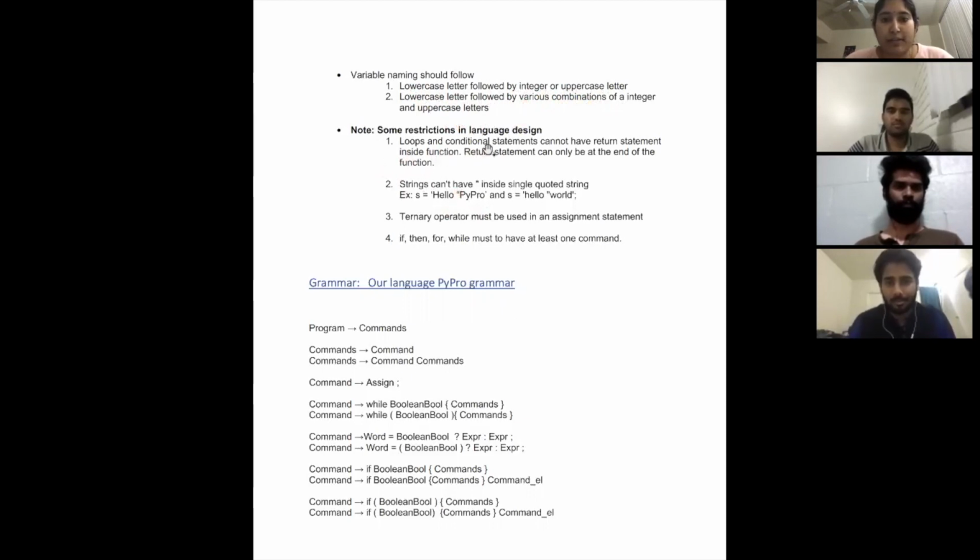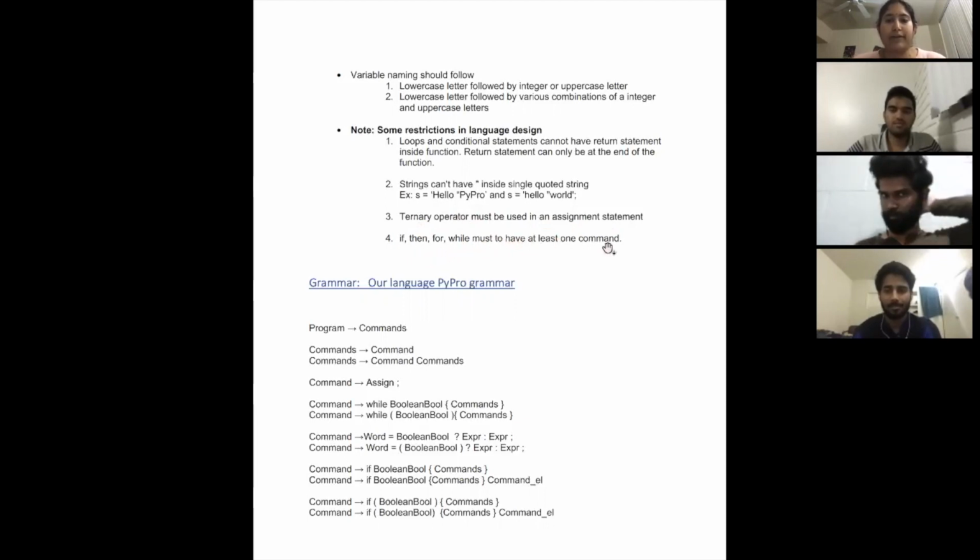Loops and conditional statements cannot have a return statement inside a function. A return statement can only be at the end of the function. Strings can't have double quotes inside a single quote string. The ternary operator must be used in an assignment statement. If, then, else, and for loops should contain at least one command.